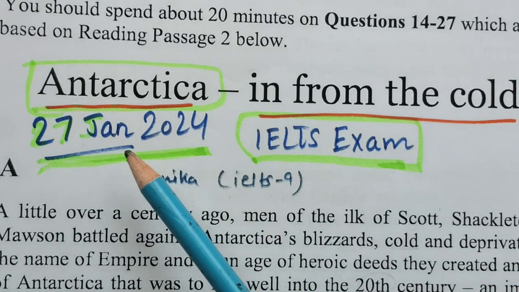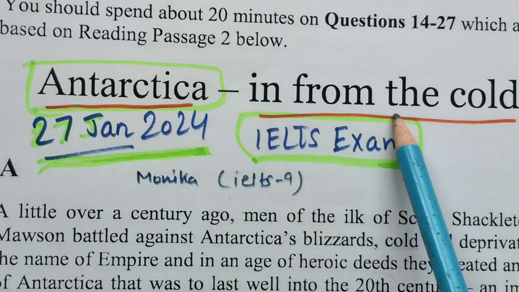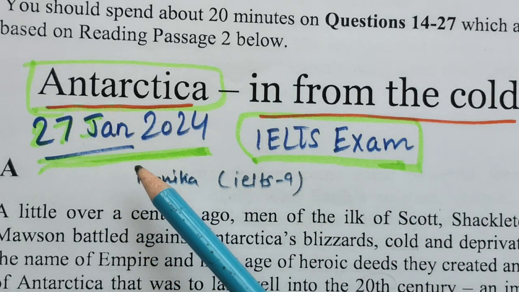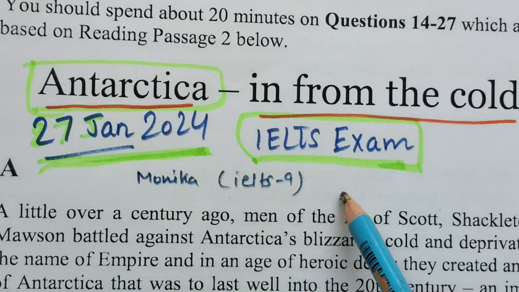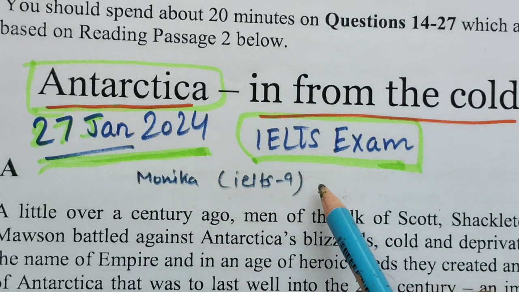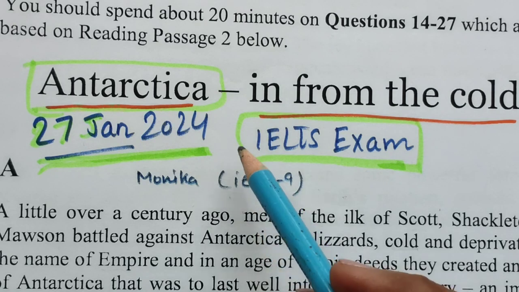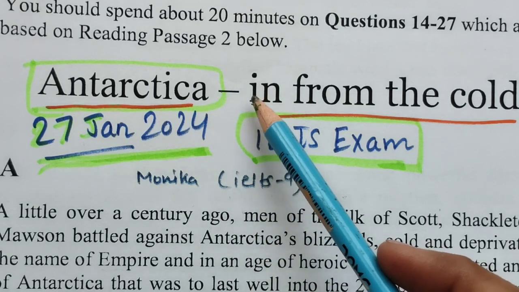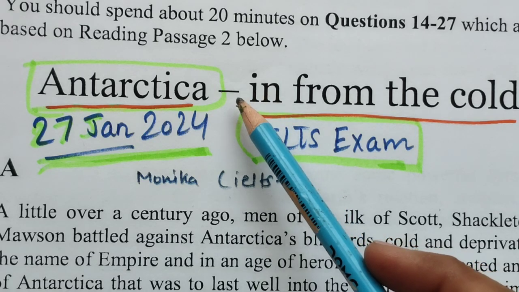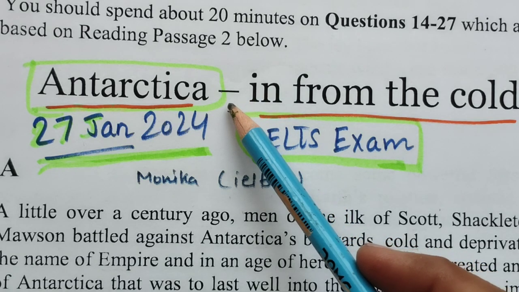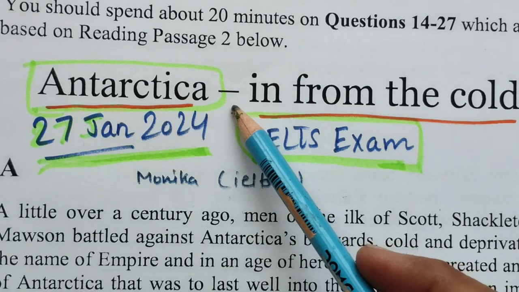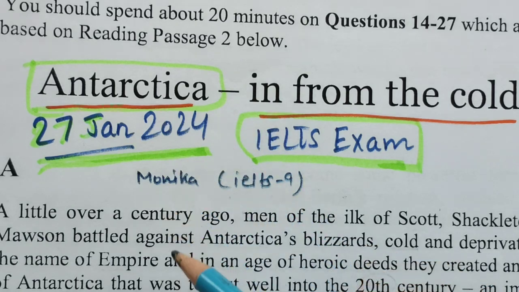So you can see this reading, Antarctica: In from the Cold, was part of the 27 January 2024 IELTS exam in India. So this can be repeated anywhere, and I am just looking at this reading passage. Every year it is going to repeat, like last year also it was in the exam. Every year it comes twice or once, so that is also an important reading passage, you can see.